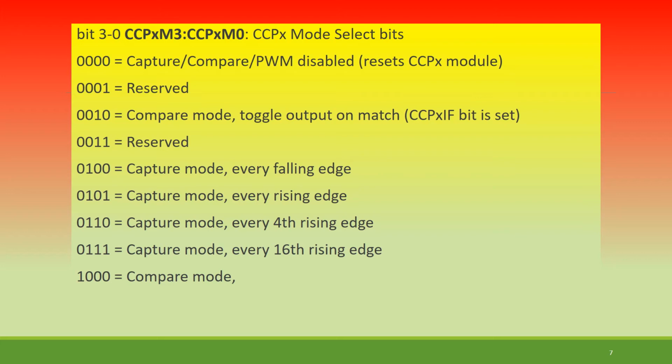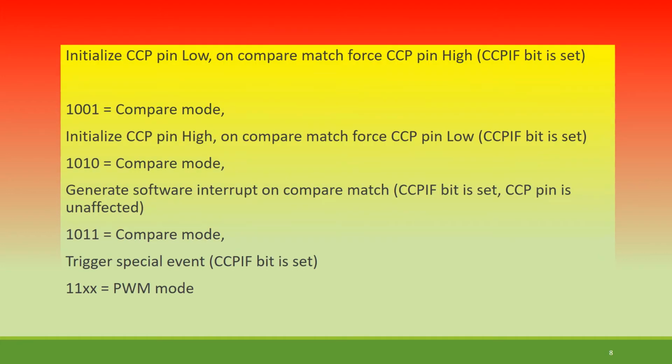So if capture or compare, then you have to choose from this. 1000 is compare mode: initialize CCP pin low, on compare match force CCP pin high, CCPIF bit is set. 1001 is compare mode: initialize CCP pin high, on compare match force CCP pin low, CCPIF bit is set. 1010 is compare mode: generate software interrupt on compare match, CCPIF bit is set, CCP pin is unaffected. 1011 is again compare mode: trigger special event, CCPIF bit is set.